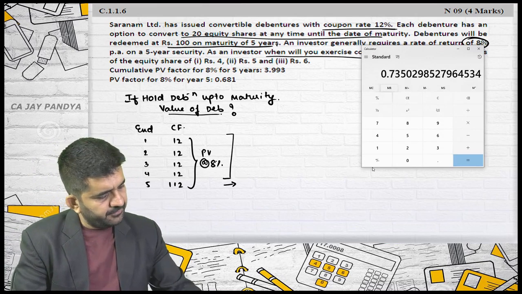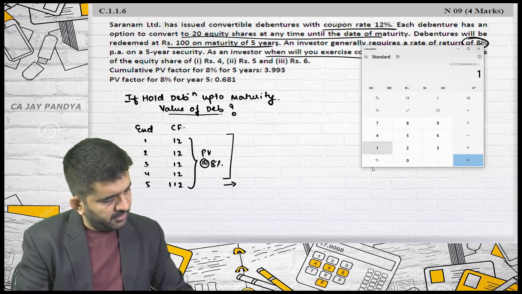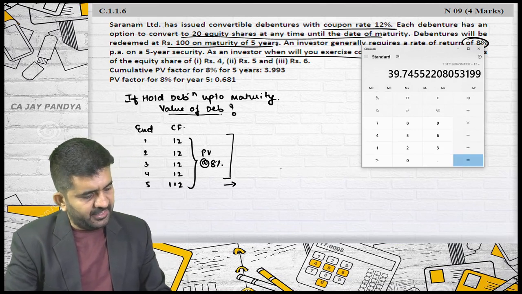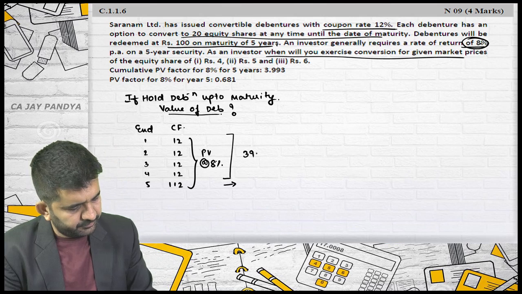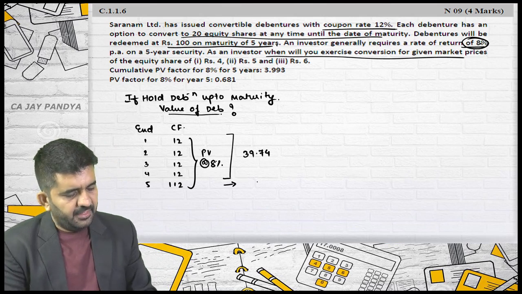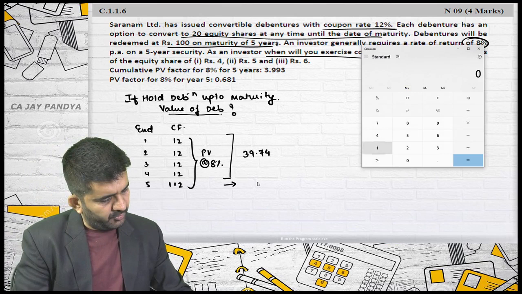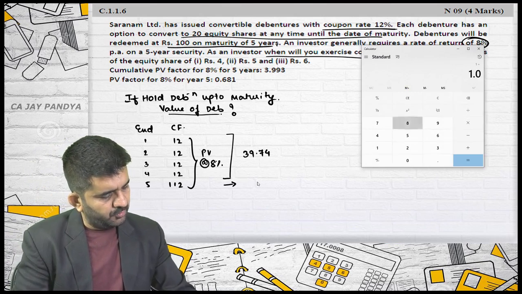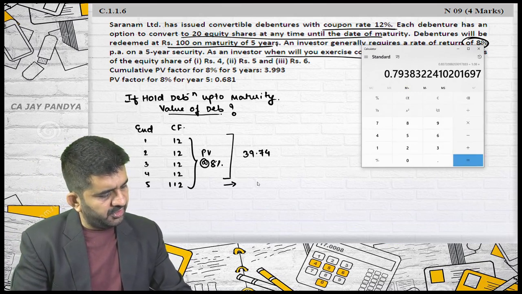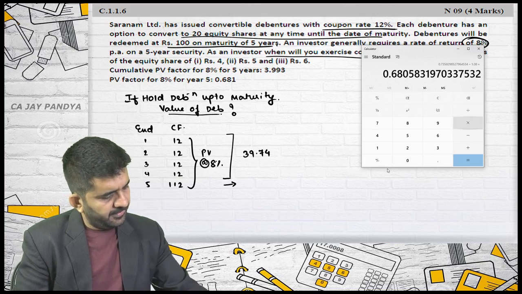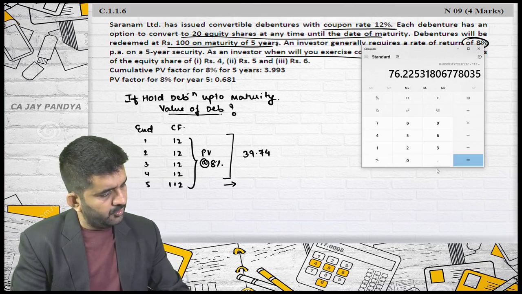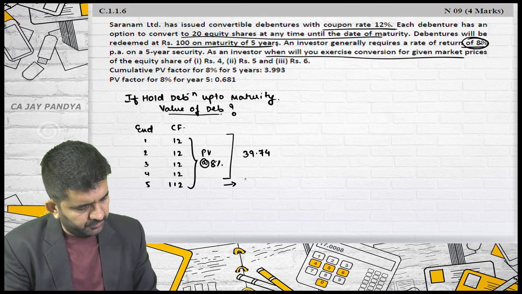This is 4 times. MRC multiplied by 12 is 39.74. Last one is 112. 1 divided by 1.08, 1, 2, 3, 4, 5, multiplied by 112 is 76.22.